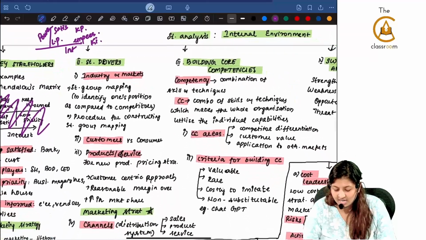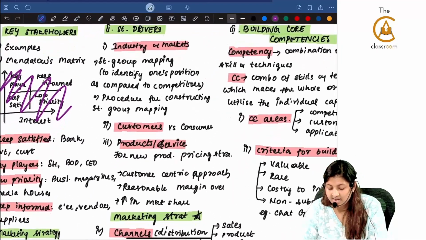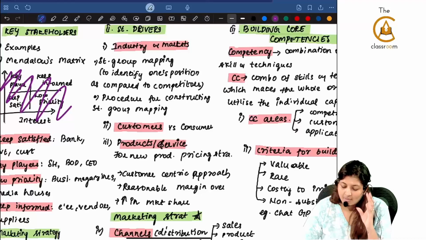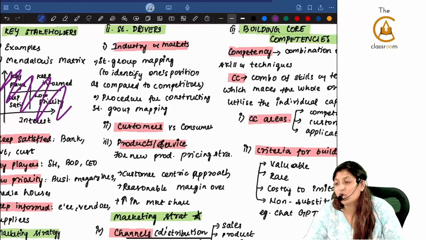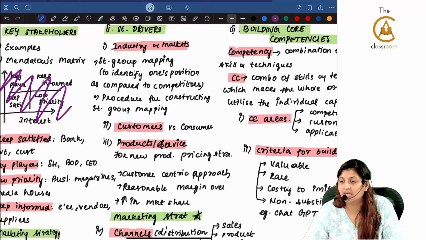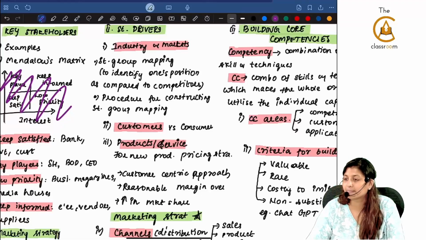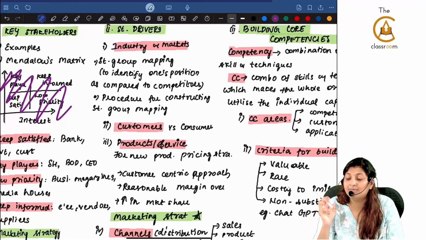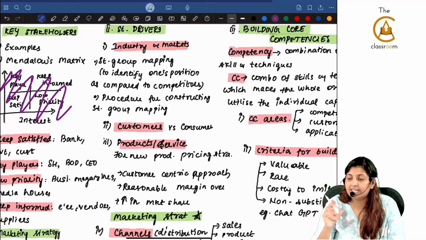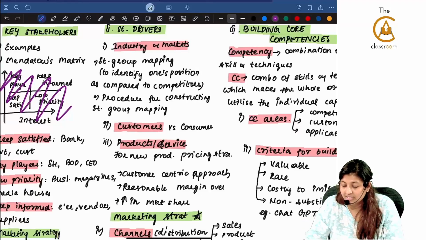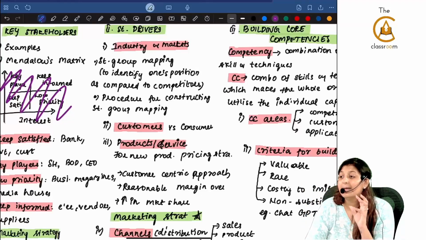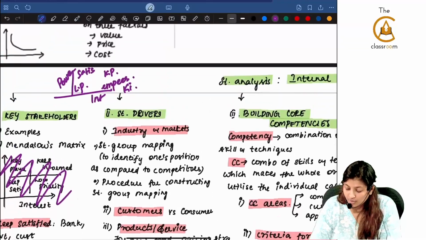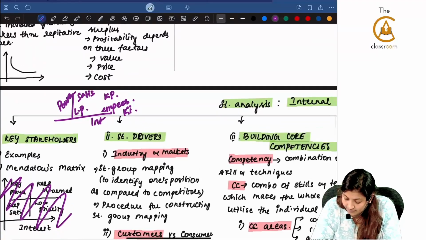Next one, strategic drivers. There are 4 kinds of strategic drivers: industry and market, customer, products or service, and channels. What is industry and market? Under that we saw something called strategic group mapping. On the x-axis and y-axis, what is there? Range of products and reputation. Here you will be grouping the competitors together, putting them in different circles. The size of that circle shows the proportional revenue to the entire market as a whole. So the strategic group mapping is going to be done this way.